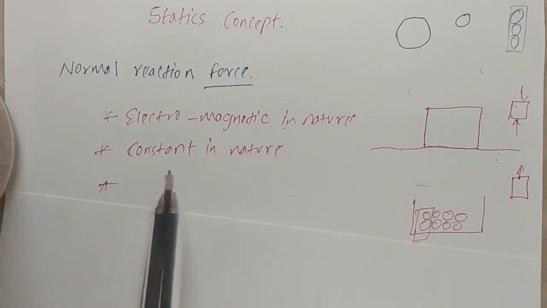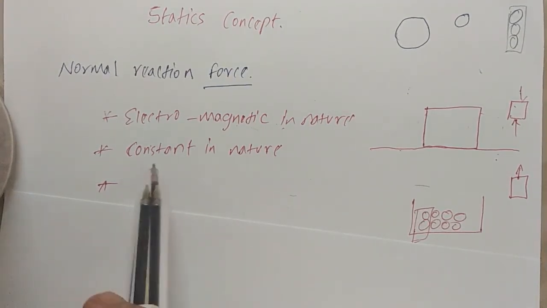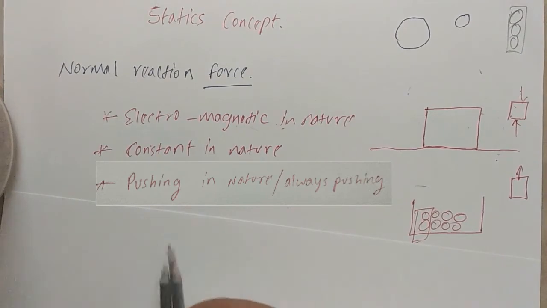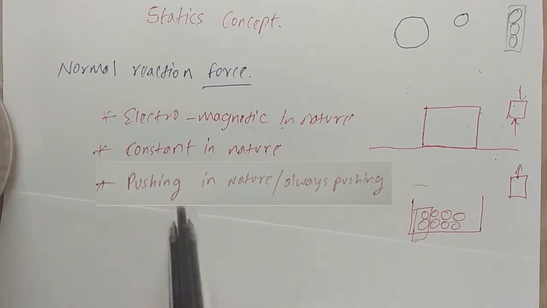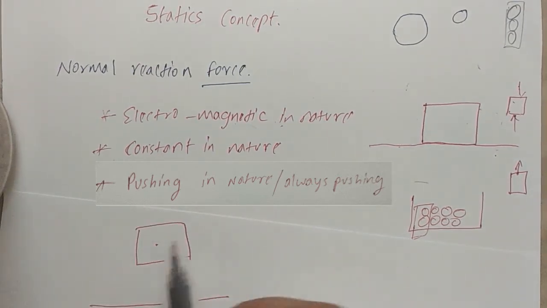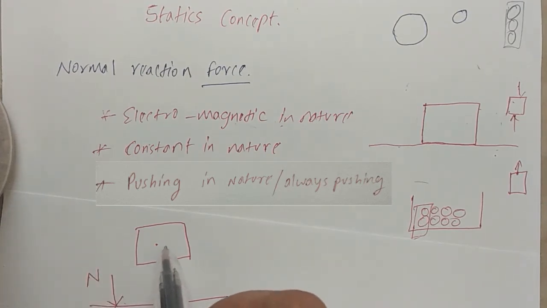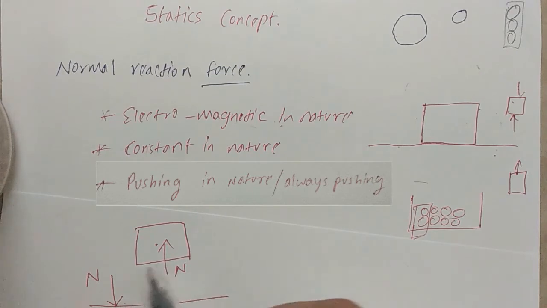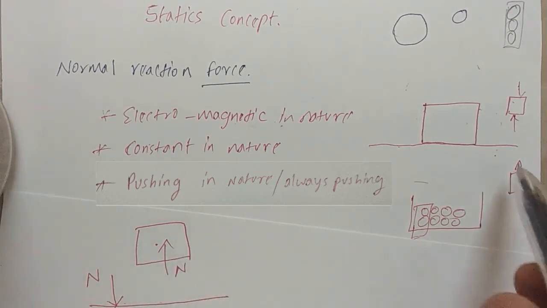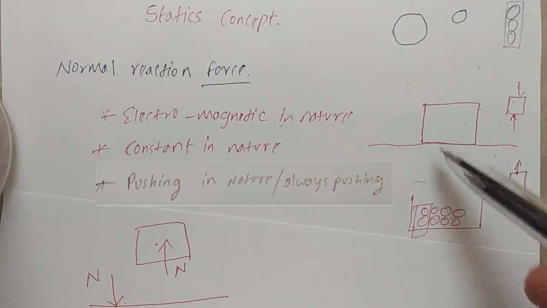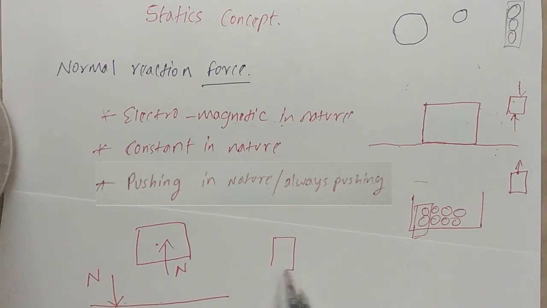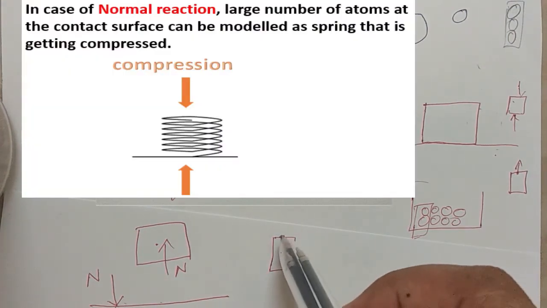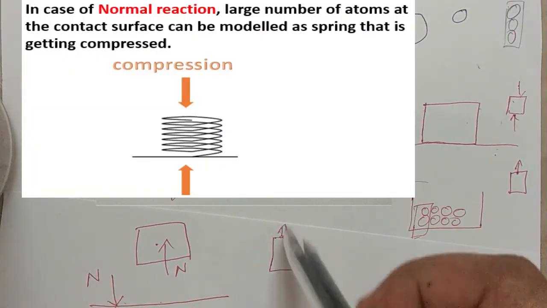And finally, the third point is that the normal reaction is a pushing force, or you can say it is always pushing. That means the block will exert a normal reaction on this surface, and in turn the surface will exert a normal reaction on this block. As I have explained, the atoms are squeezing against each other. So it is like a spring. When a spring gets squeezed, it will exert a resisting force.